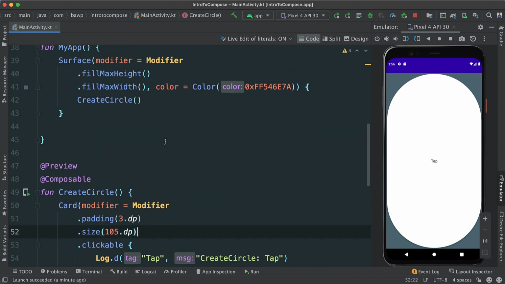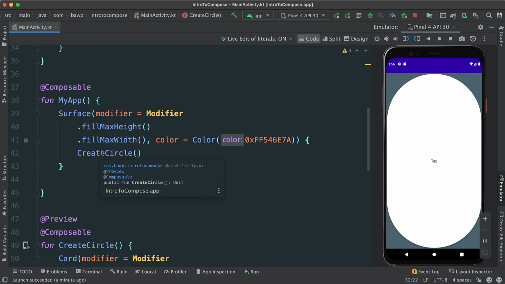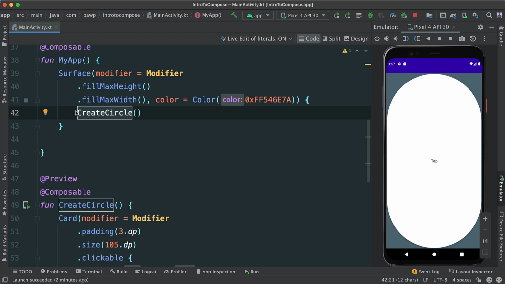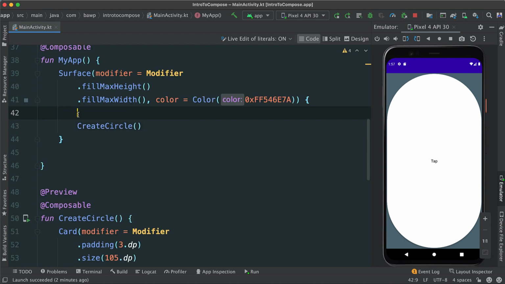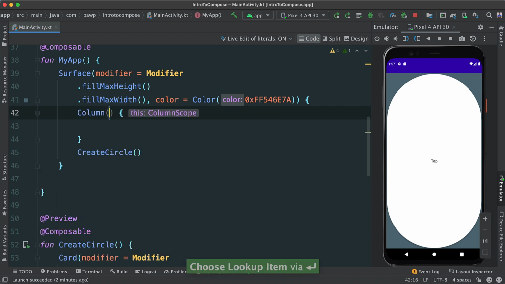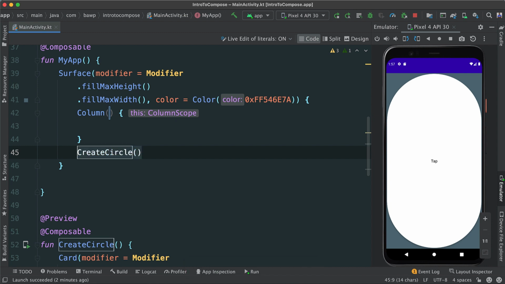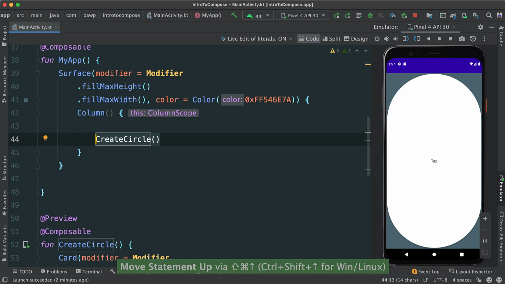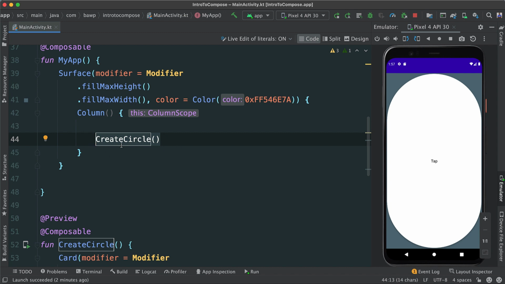That composable is going to be a column. We want widgets that are lined up vertically, from top to bottom. So I'm going to put this inside of a column because that's what I need. Hit enter, and then we get our friend here. If you press command shift and arrow up, or control plus shift plus arrow up on Windows, it's going to take this entire line of code inside of the column.